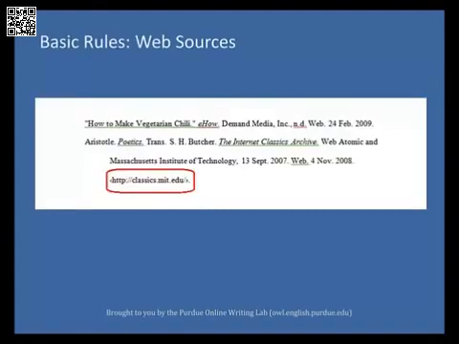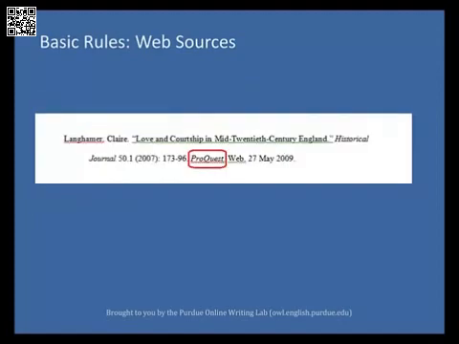Writers are no longer required to provide URLs for web entries. If your instructor or publisher requires them, include them in angle brackets after the entry and end with a period. Break lines only at slashes. If you're citing an article or a publication that was originally issued in print form but that you retrieved from an online database, you should type the online database name in italics. You do not need to provide subscription information in addition to the database name.